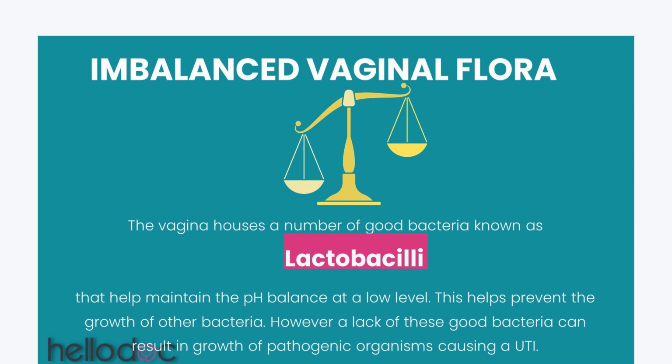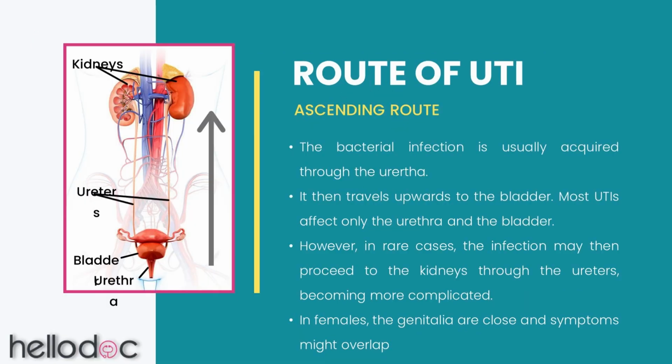When there is a change to the normal flora of the vagina, a lack of these bacteria, for example, then that will allow the bad bacteria to invade and cause a UTI. The bacterial infection is usually acquired through the urethra and travels upwards to the bladder. Most UTIs are simple and only affect the urethra and bladder. On the other hand, complicated UTIs are UTIs that infect the kidneys and ureters and are more difficult to treat.